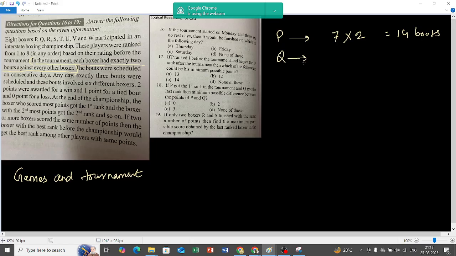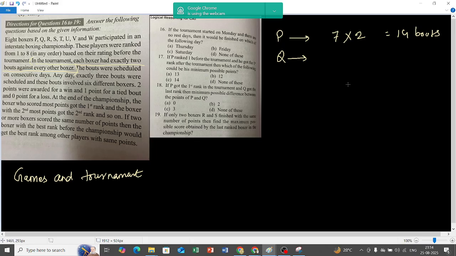How many bouts is Q going to play? When P is playing with 7 people, P has already played with Q. Now Q will not play with P again.